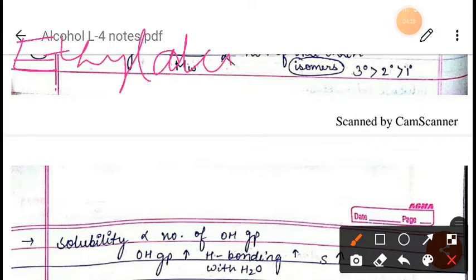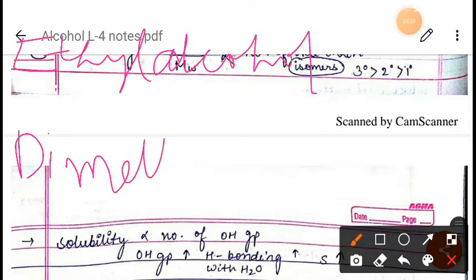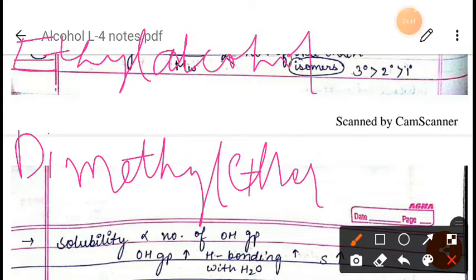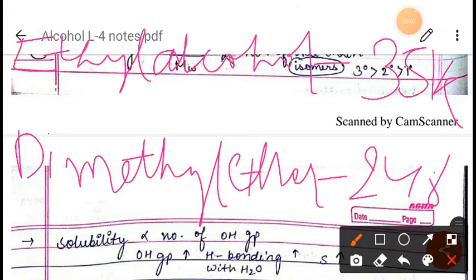ethyl alcohol, and dimethyl ether. You will see that ethyl alcohol has a molecular mass of 46, and dimethyl ether also has a molecular mass of 46. But when you see the boiling point, ethyl alcohol has a boiling point of 351 Kelvin, whereas dimethyl ether is 248 Kelvin. You can see 351 and 248, right?